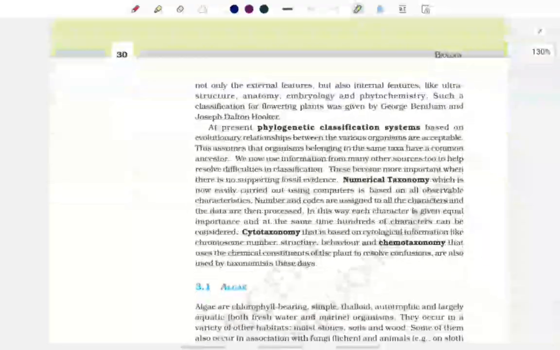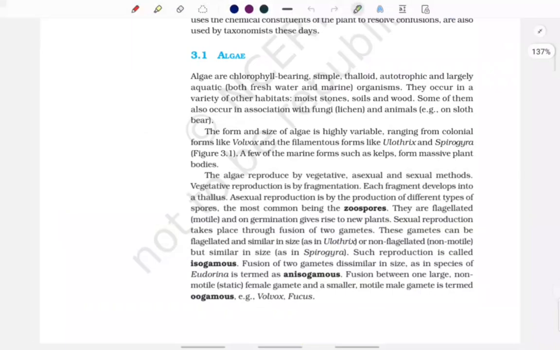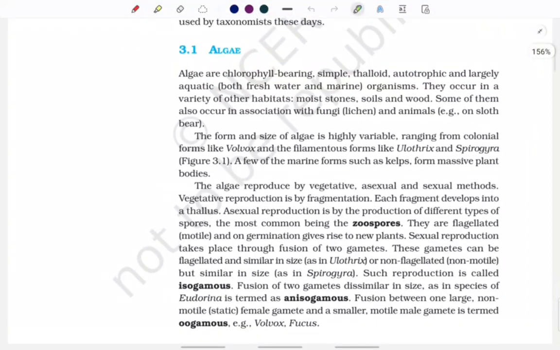So with this, we're done with the introduction of the chapter Plant Kingdom. Let us move ahead and let's learn about algae now. Algae are chlorophyll bearing, simple, thalloid, autotrophic, largely aquatic, both freshwater and marine organisms. They occur in a variety of other habitats: moist stones, soil, wood. Some of them occur in association with fungi, which is lichen, and animals such as sloth bear.